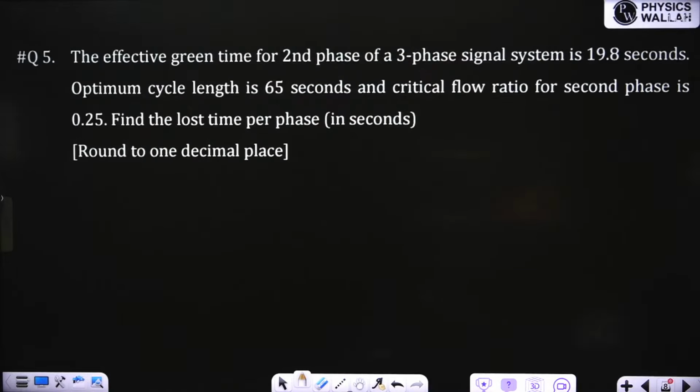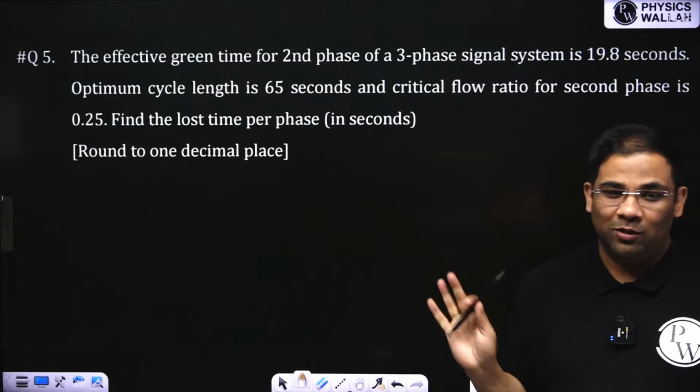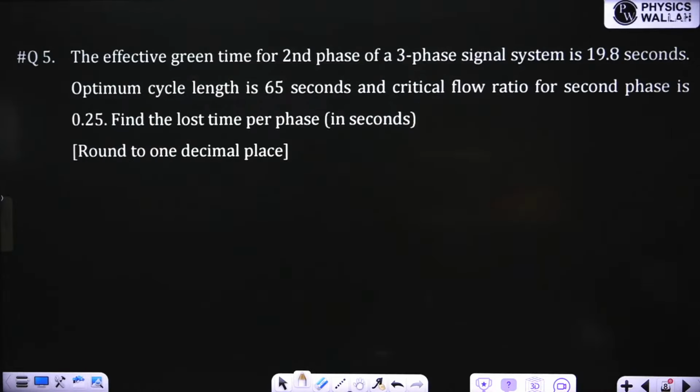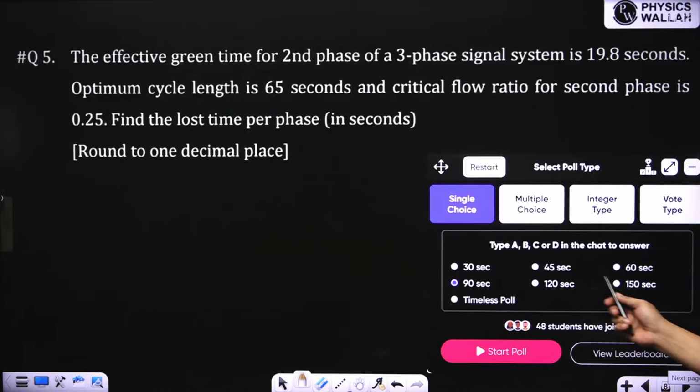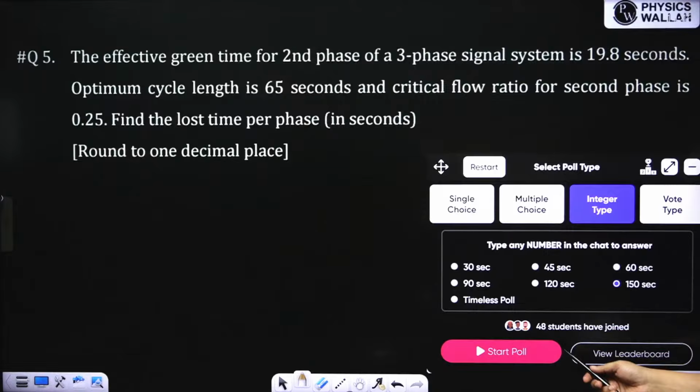Next question is a very good question. You might need some time to solve. Please see the question from Webster signal design. Many pieces of information are given, but the formulas will be the same as I explained before. Green time for the second phase, optimum cycle length, and critical flow ratio for the second phase are given.